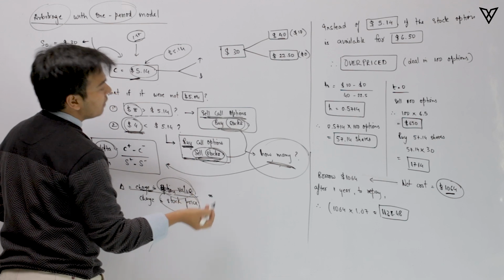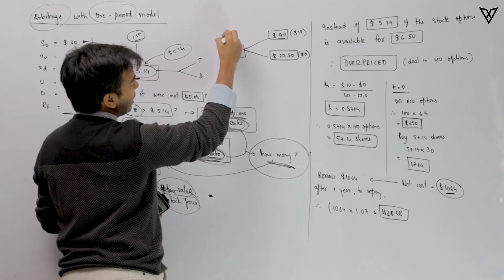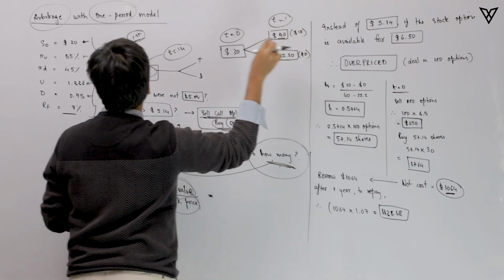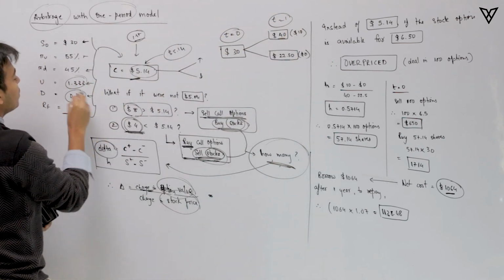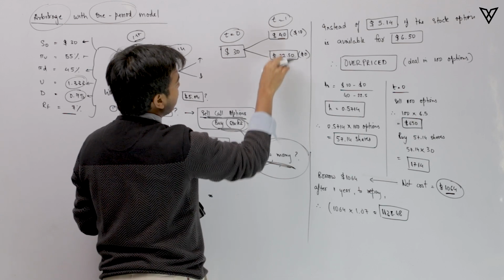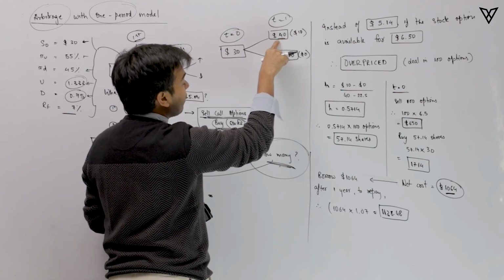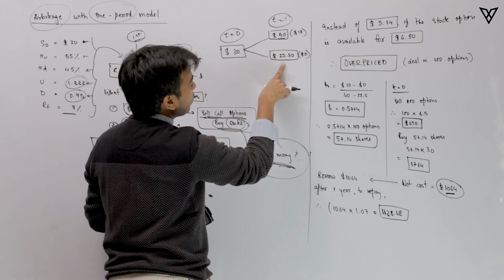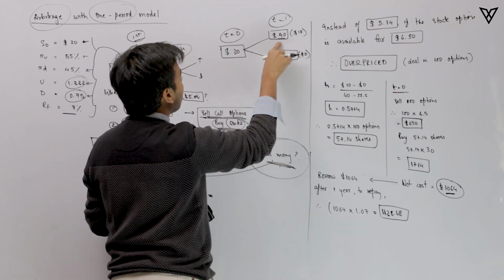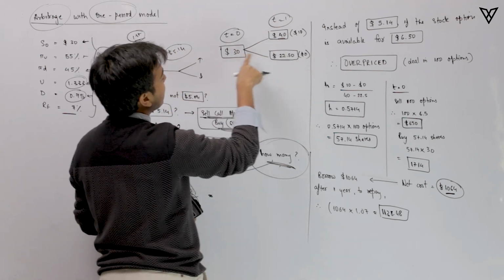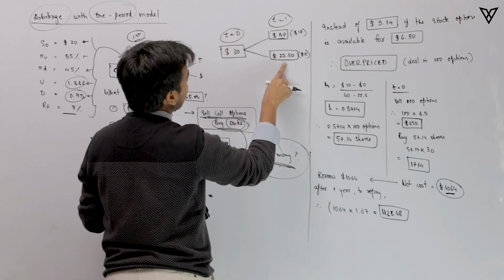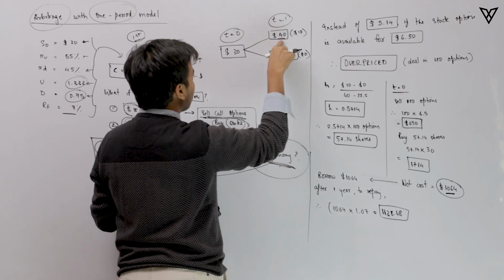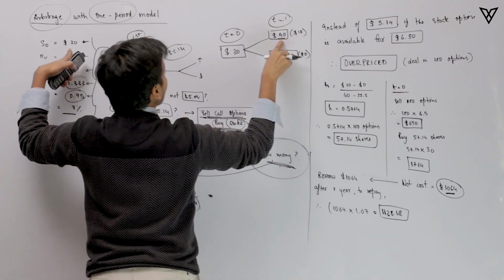Say, for example, we had started from time period 0 with $30, and given the up factor and the down factor that we had as 1.33 and 0.75, we were able to calculate these two values. The value was $40 in the upper tranche and 22.5 in the lower tranche. We multiplied 30 by 1.33 to get this number, and 30 by 0.75 to get this number. While standing at the upper tranche, the value of the call option was $10.